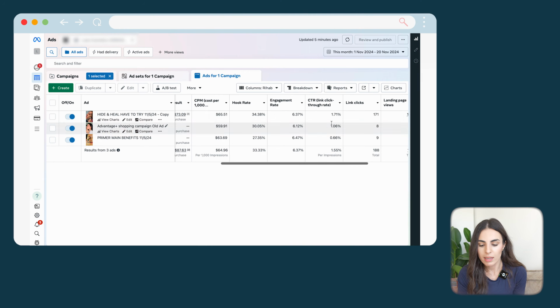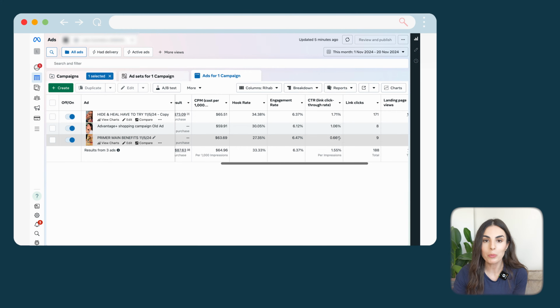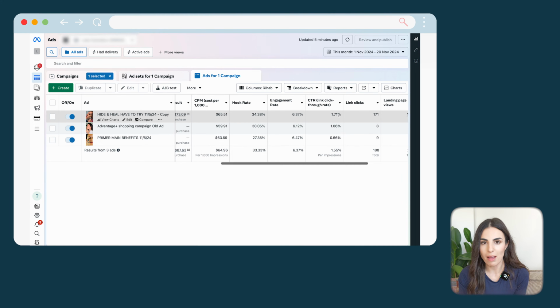As you can see in here, this first ad is performing very well compared to the other ones. I want you to look at the link click-through rate in here, because we want to know that people actually move to the website. This one is 1.71%, so this is a good click-through rate compared to the other ones. Honestly, I've seen better click-through rates, maybe 3, sometimes 4%. So this is acceptable, but we will definitely be working on creating new ads in order to get better click-through rates. When we increase this metric, we increase the amount of traffic we are receiving on our website, so we are increasing our profits and our sales.